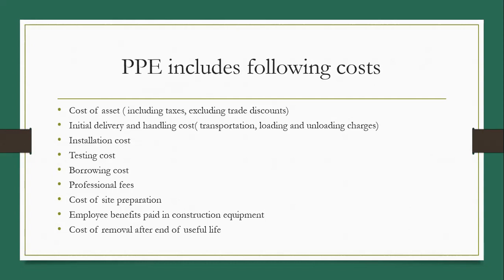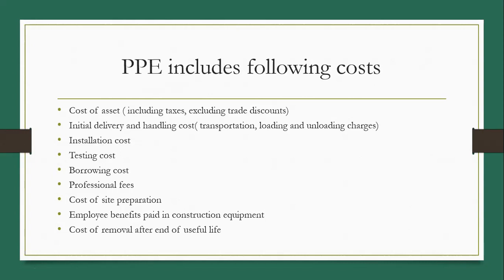Next is installation cost. For any asset, any machinery, installation is compulsory. Without installation, we cannot use that particular machinery. So installation cost is part of fixed asset. Then testing cost. After installation, we have to test whether the machinery is producing the standard or desired output.